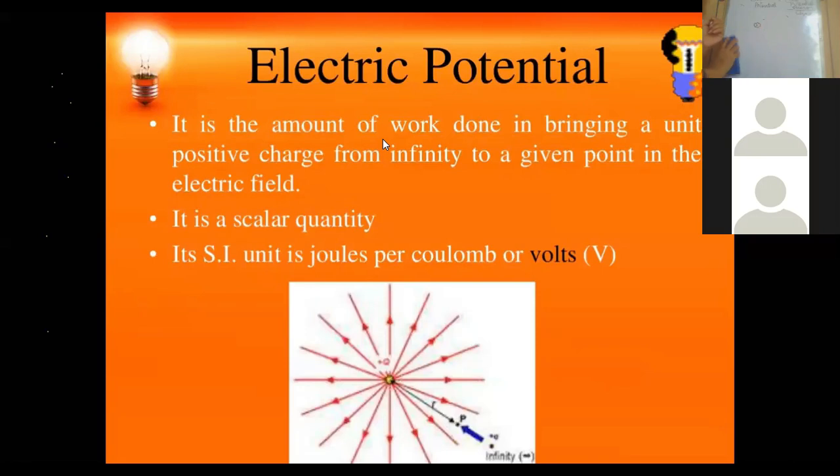In the same manner, if there is the presence of charge, it can create a field around itself, and that field we call the electrical field. Right? If there is somehow infinity where the value is not defined, and there is plus 1 unit of charge, and now if the charge moves, the work is to be done.